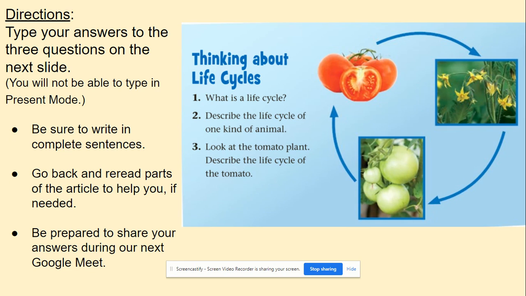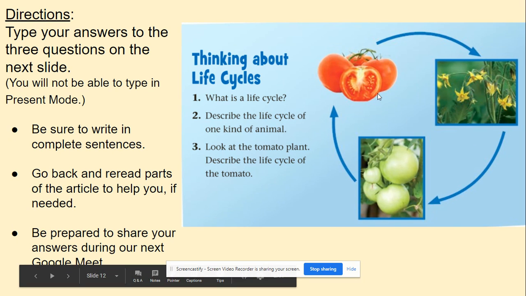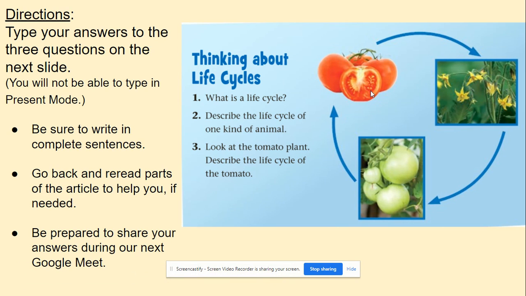You can use any of the ones that we highlighted in this slide, or you can use one of your own. Look at the tomato plant to the right. Describe the life cycle of the tomato. Remember, the seeds are inside. These are the flowers on the tomato plant. The flower will become the fruit. Here's the fruit of the tomato plant, which has the seeds inside.